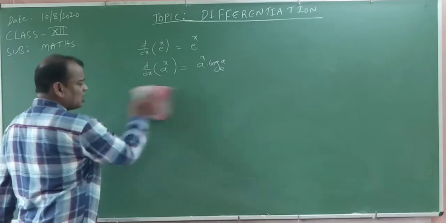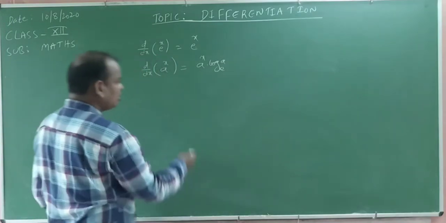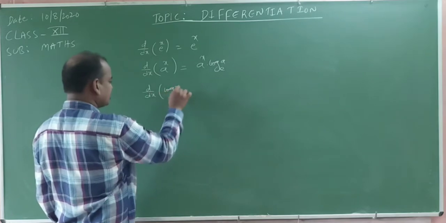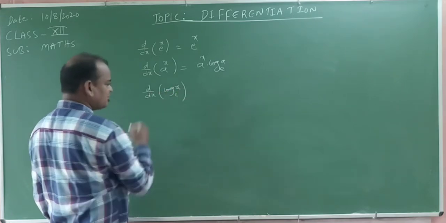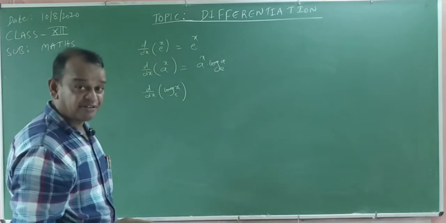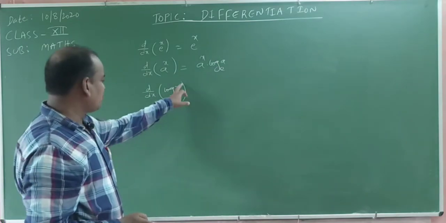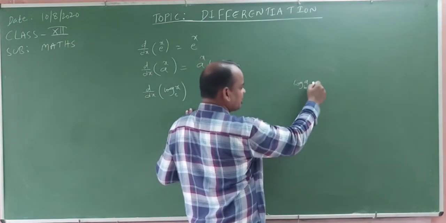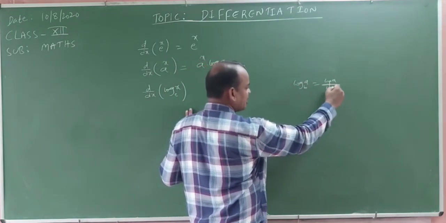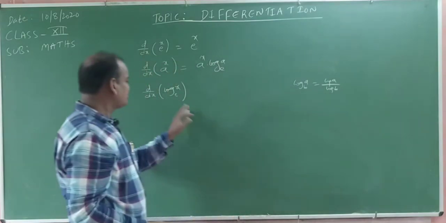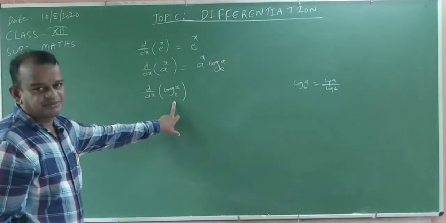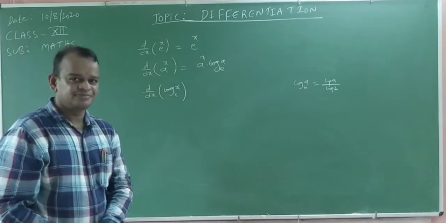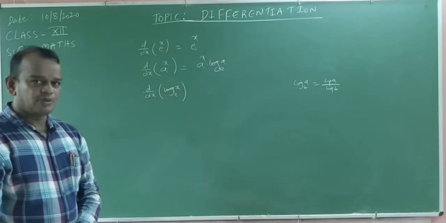Now derivative of the logarithmic functions. Now d by dx of log x with the base e. Listen carefully here, so many formulas are there. Two formulas are very important. Derivative of log x base e. Actually, logarithm of a base b means log a by log b generally. So this is log x by log e. Again you write the base e. Okay. Log x by log e. Log e value is 1. Logarithm of e with the base e is 1.